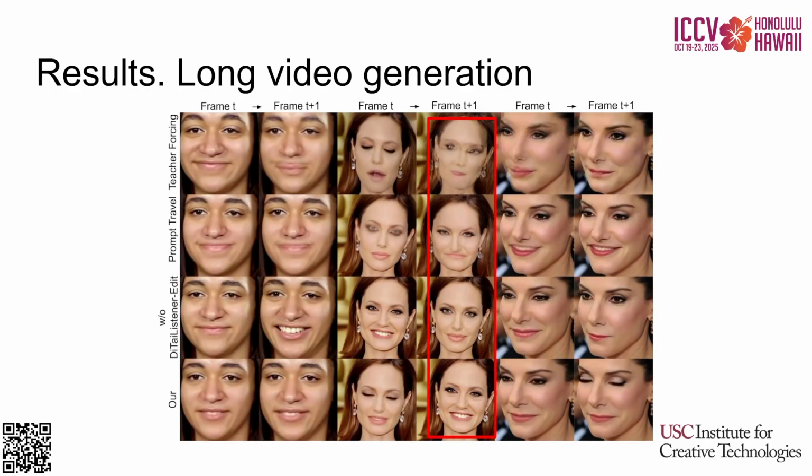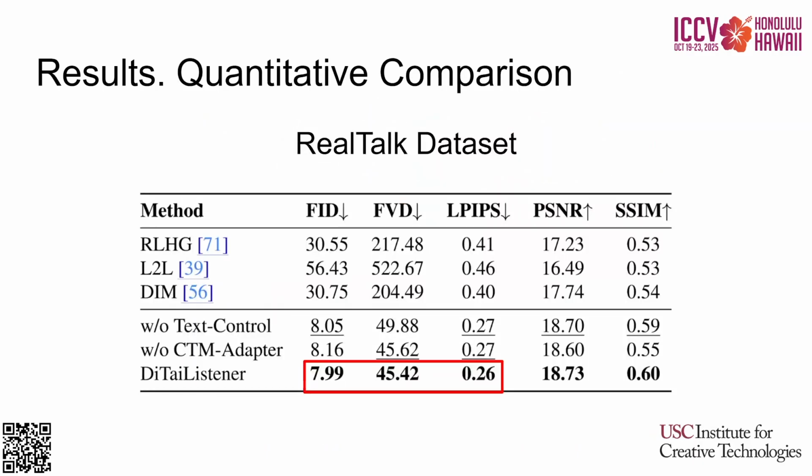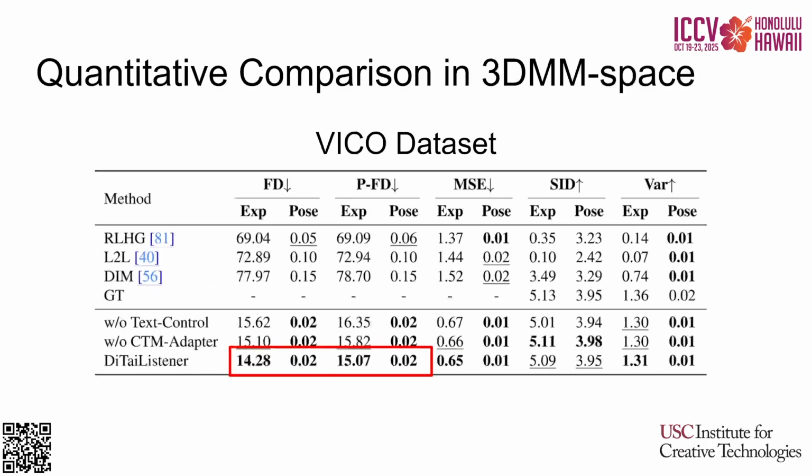Let's pause and see several consecutive frames generated by our method and prior methods. We may notice that the teacher forcing method accumulates errors, while prompt travel creates blurry images at the transitions, while our method creates sharp and consistent videos. Our model achieves state-of-the-art photorealism on the RealTalk dataset, proved by marginal improvement in Fréchet Image Distance, Fréchet Video Distance, and LPIPS image quality metric. We also achieve marginal improvement in generation quality measured in 3DMM EMOCA space.